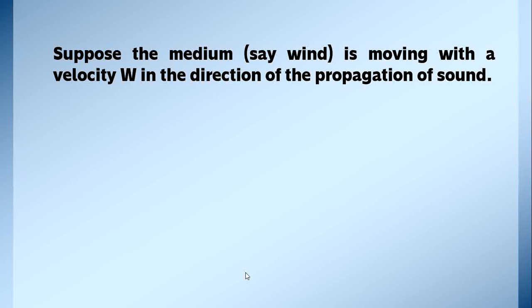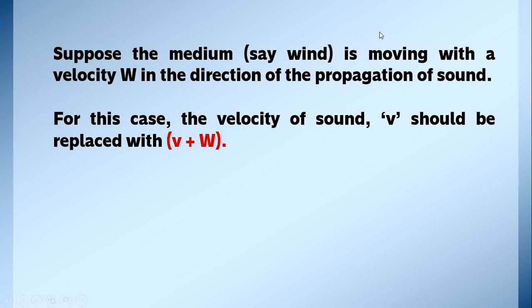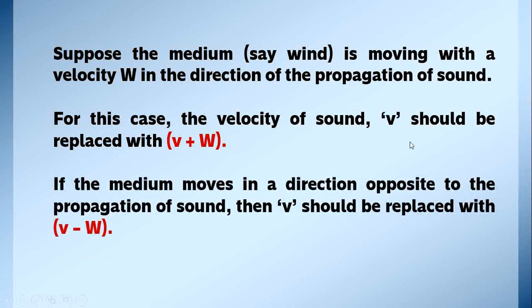Suppose the medium is moving with velocity w in the direction of the propagation of sound. That is, wind is moving with velocity w in the direction of propagation of sound. Now the velocity of sound v should be replaced with v plus w, that is the sound moving with the wind. So the velocity changes to v plus w. If the medium moves in a direction opposite to the propagation of the sound, then v should be replaced with v minus w.